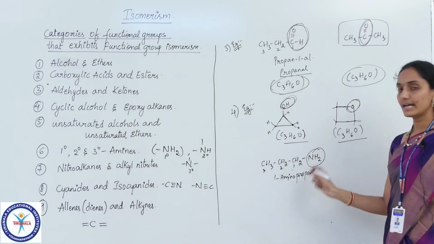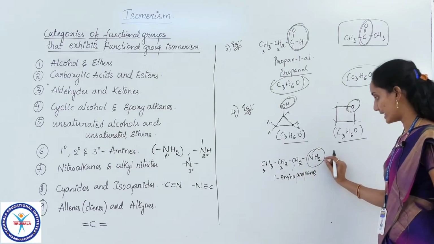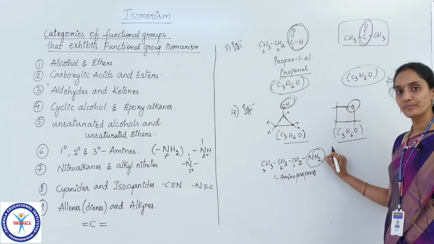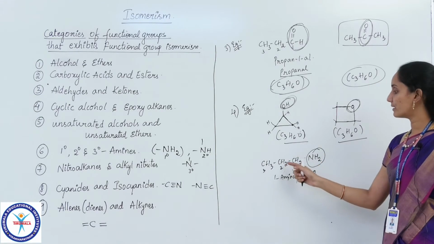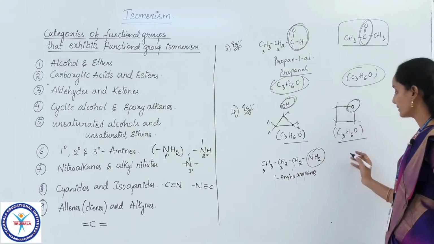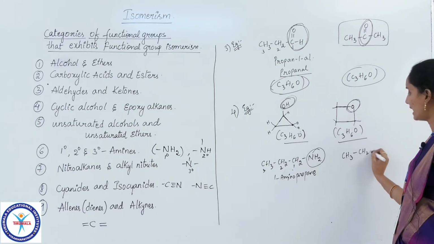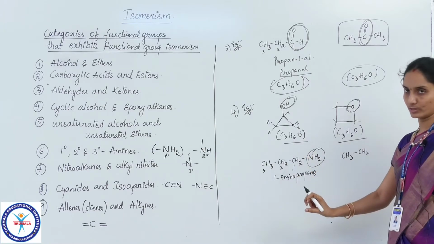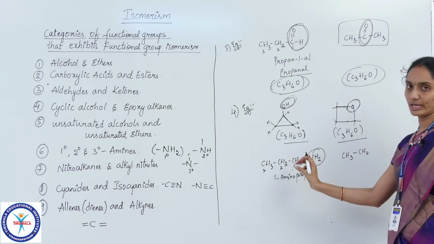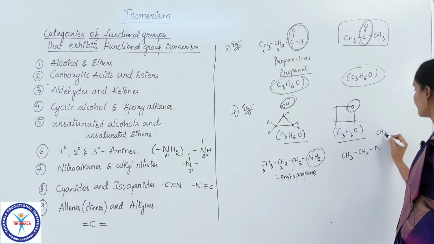If I have to convert this primary amine into a secondary amine, what I need to do is remove one hydrogen and make one of the CH2 groups a methyl group and link it to the nitrogen. I have taken one CH2 group out, added one hydrogen to it and changed it into a methyl group, that is CH3.